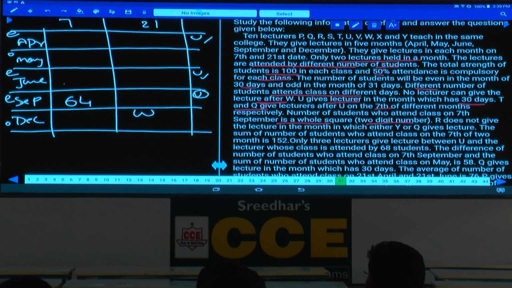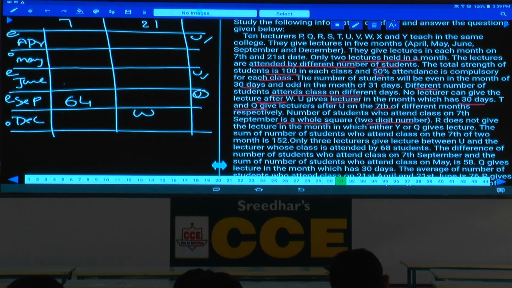We have 64 and 81. Who should be in September? An even number of persons. 81 is an odd number and 64 is an even number. So 64 is fixed here. A 2-digit number is given. If a 2-digit number were not given, then 100 could also be a possibility.